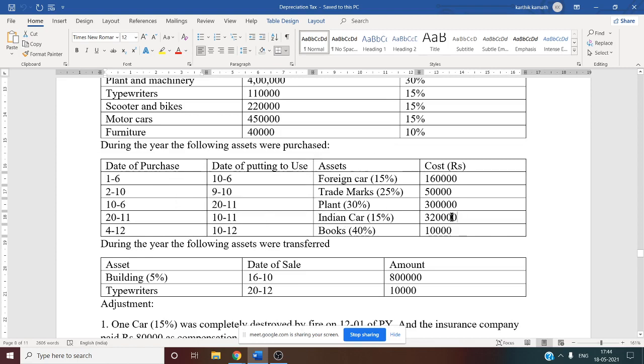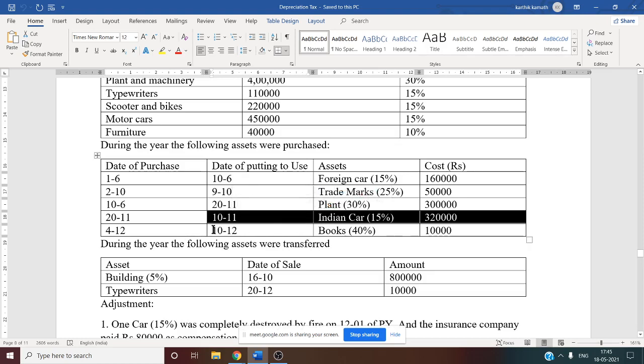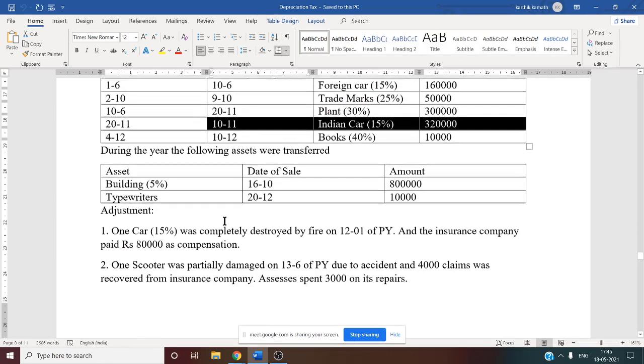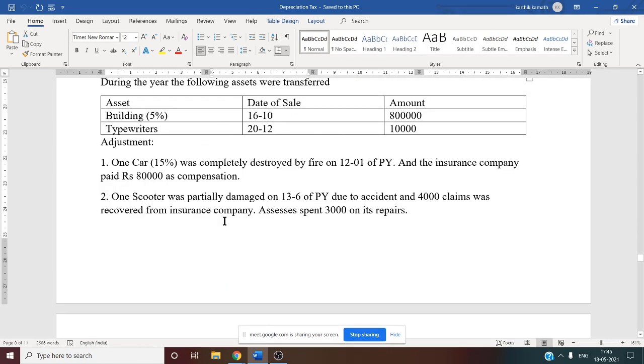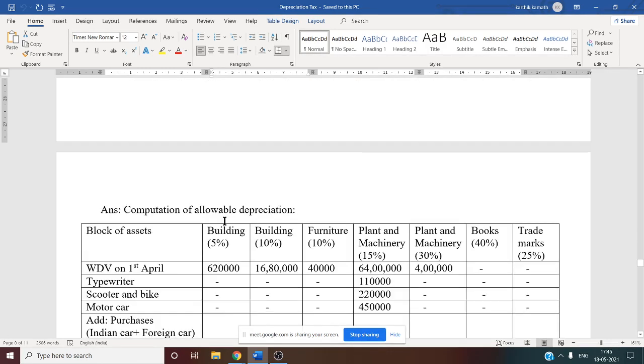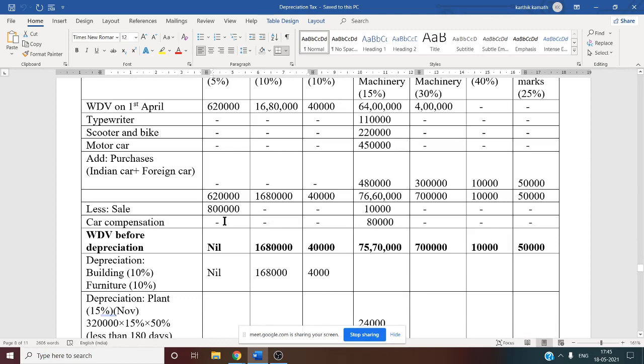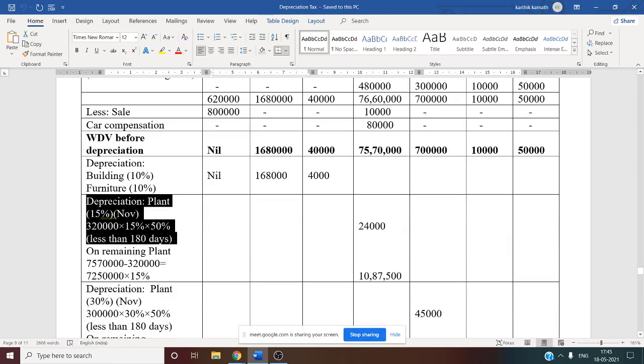So this Indian car is there, right? Indian car, 10th of November. 10th of November means it is less than 180 days. So for the purchase of Indian car less than 180 days, first we need to calculate depreciation. See this, that we are going to calculate now.